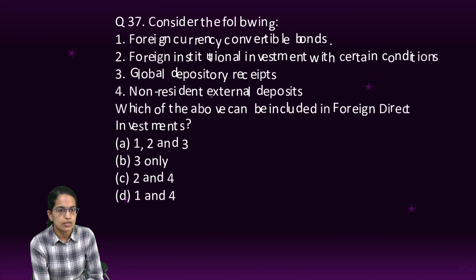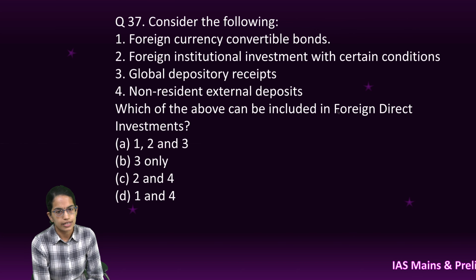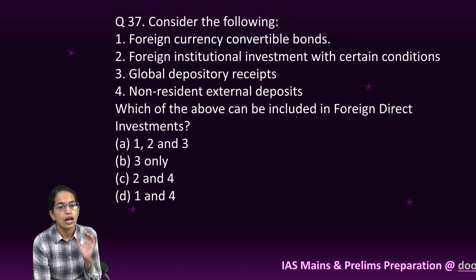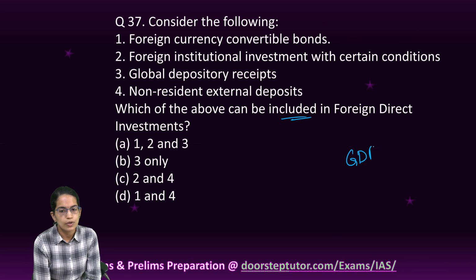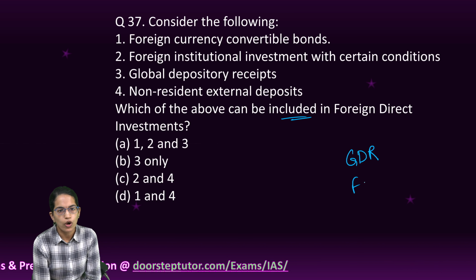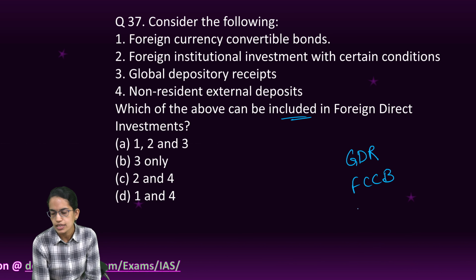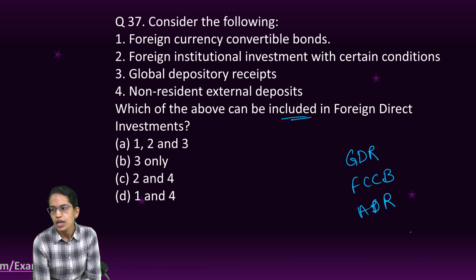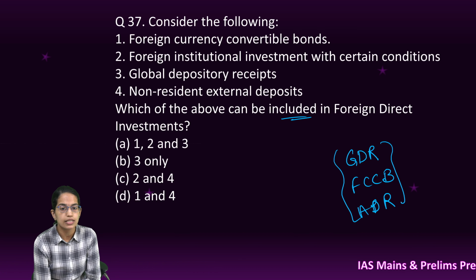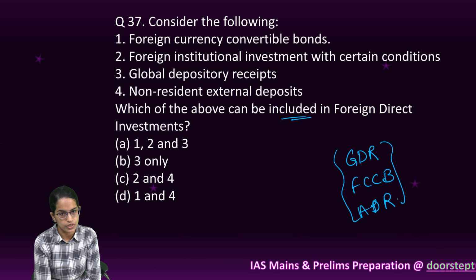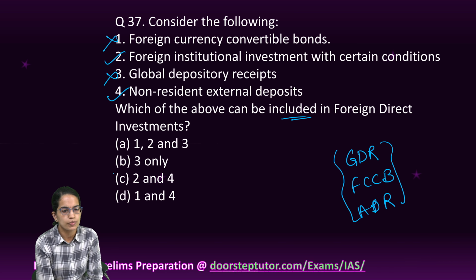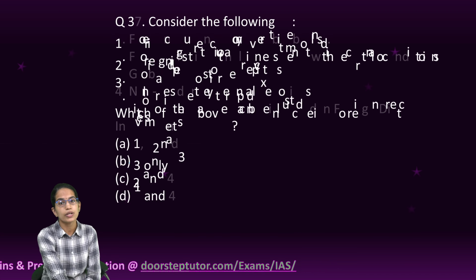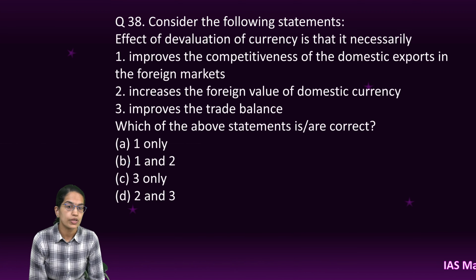The next question on economics focuses on foreign direct investment. Now, which of the following should be included? What are excluded? Let's understand those. So, global depository receipts, then you have foreign currency convertible bonds, then American depository receipts, and any kind of convertible warrant. If any of these are there, they are not included in foreign direct investment or FDI. So here 1 cannot be included and 3 cannot be included. So 2 and 4 would be the right options. Again, a very important question from your basics of economics NCERT.